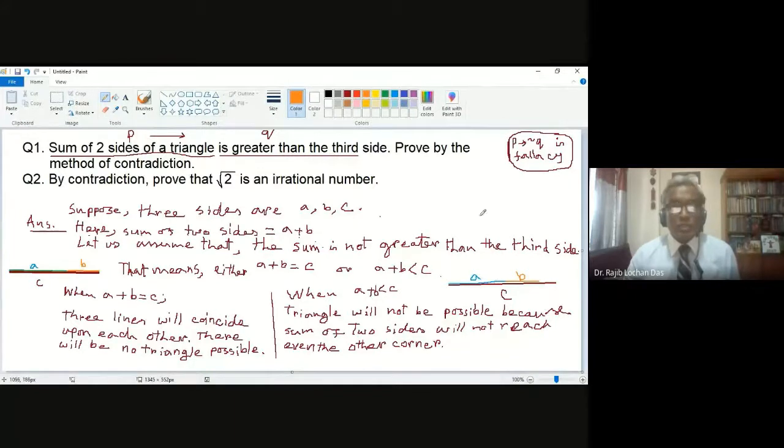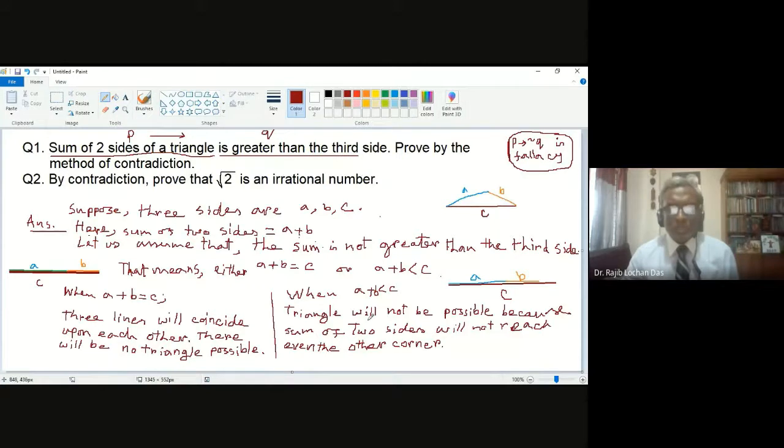There should be a situation like this is the side and this is another side, this is another side. There should be something like this. So A and B must be bigger so that you can have a triangle. So this is the explanation. After writing this, you will write, okay, there is a contradiction.